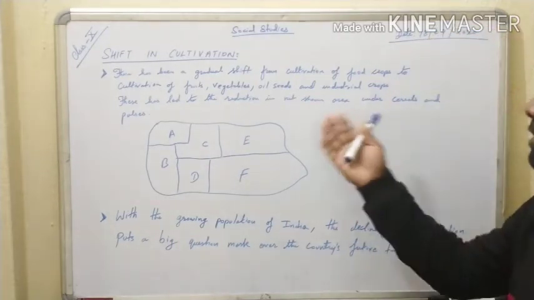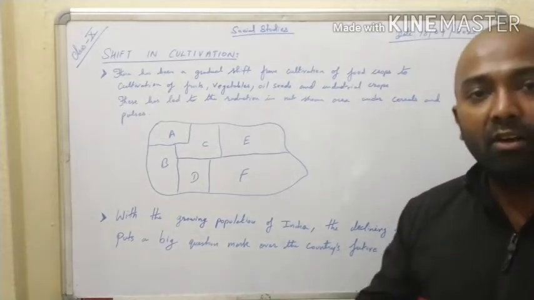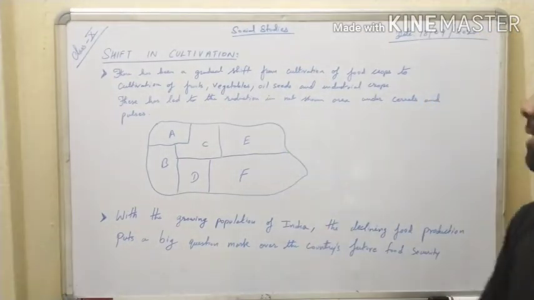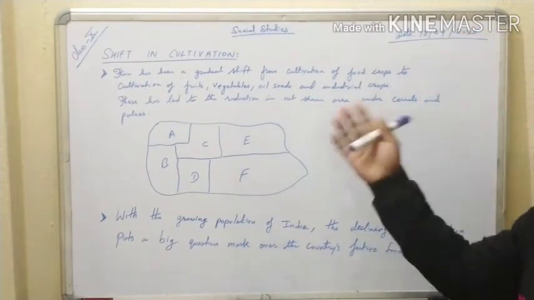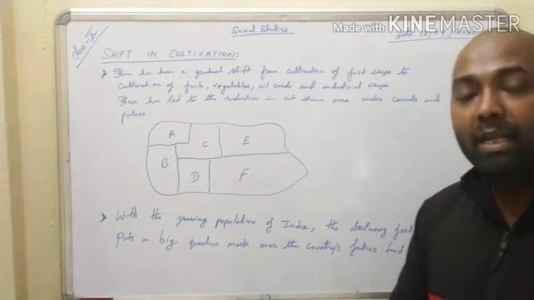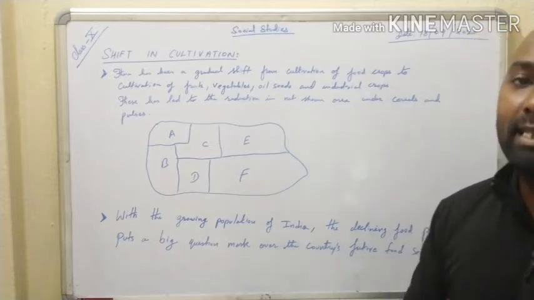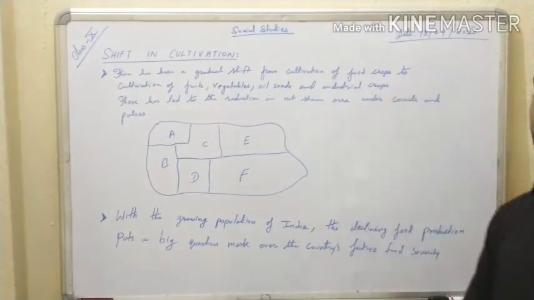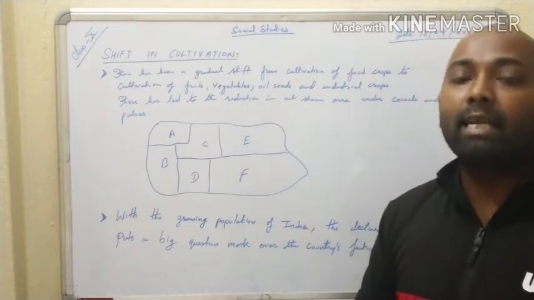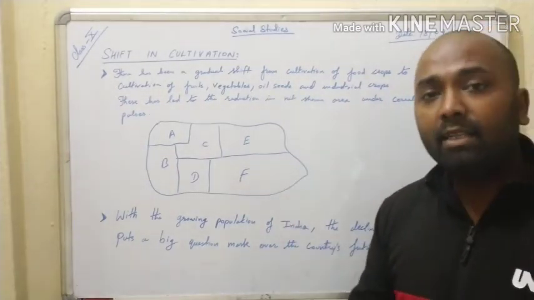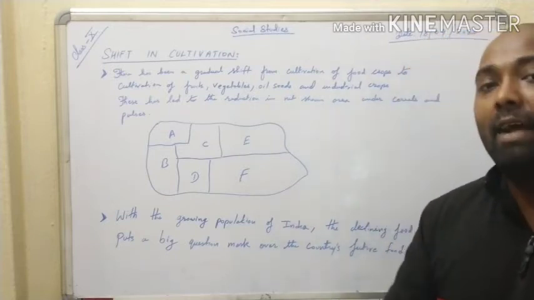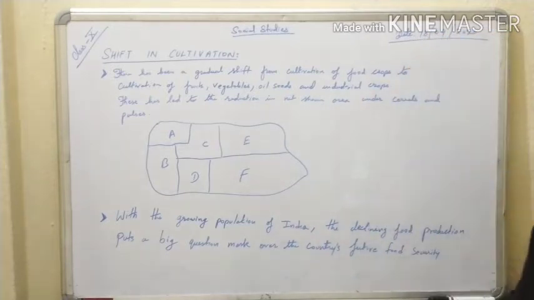They have shifted to growing of fruits, vegetables, oilseed and some industrial crops. Now these crops will be beneficial and profitable to them. That is why they are growing these crops instead of food crops. While growing the food crops, they were not getting as much benefit as they are getting from the fruits, vegetables, oilseed and industrial crops. So that is why they have decided to shift their cultivation.